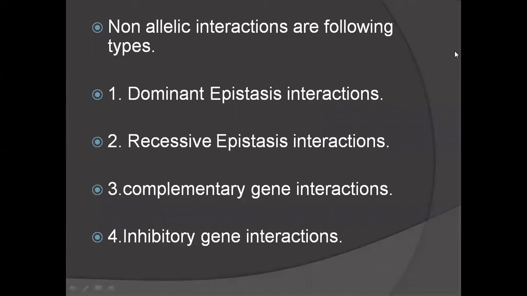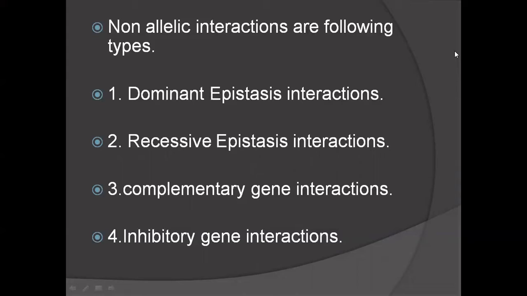So these non-allelic interactions are the following types. Of course, there are some more, but in our syllabus, these four are present: dominant epistasis interaction, recessive epistasis interaction, complementary gene interaction, and inhibitory gene interaction. Supplementary and recessive are both the same.